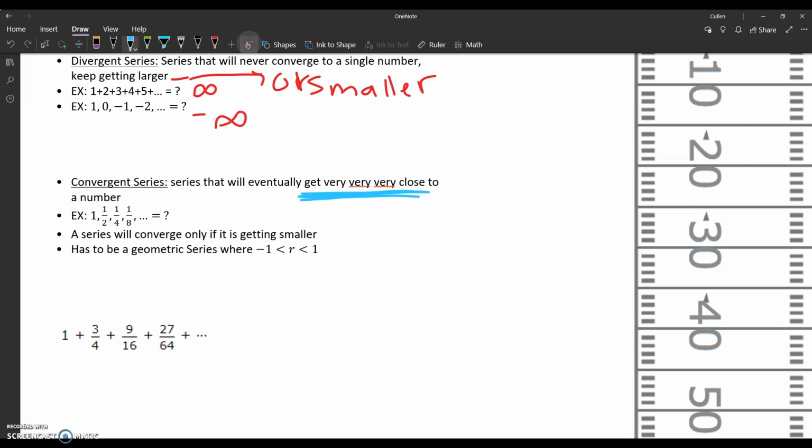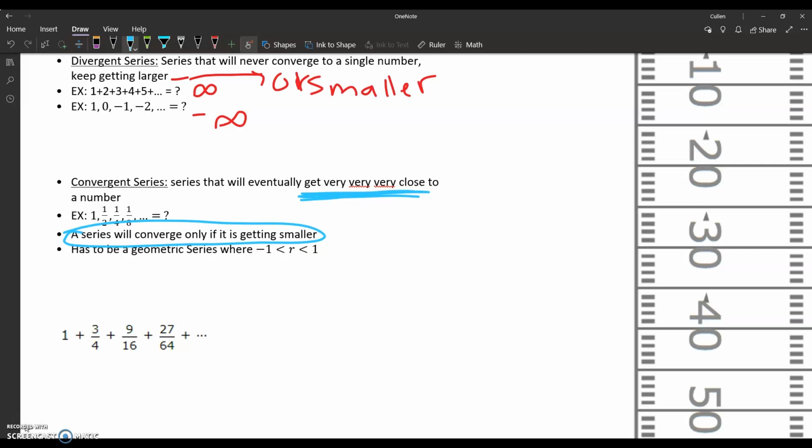And then two things, just as a note about that. It will only converge if it is getting smaller, obviously. So the next number needs to be getting smaller, and not smaller as in negative. I don't mean less than; it has to be a smaller number as a fraction that's less than 1.